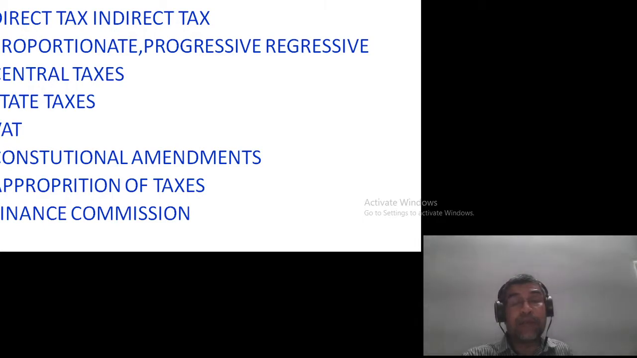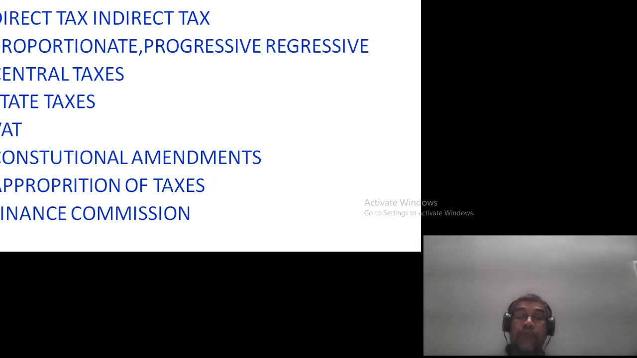The next taxation system is the progressive tax system. What is a progressive tax system? As you pay more taxes, as your income rises, you have to pay more taxes. For people with no income, there is no tax. For example, up to 2,50,000, people are exempted from paying income tax.